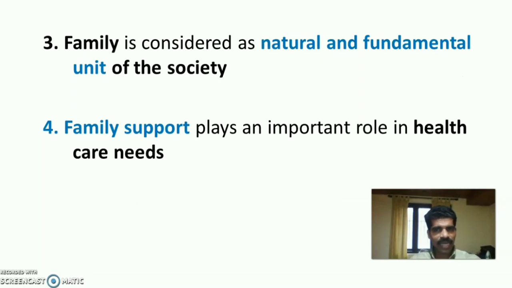Family is considered as a natural and fundamental unit of the society. The fourth point, family support plays an important role in healthcare needs, because family supports all the family members.